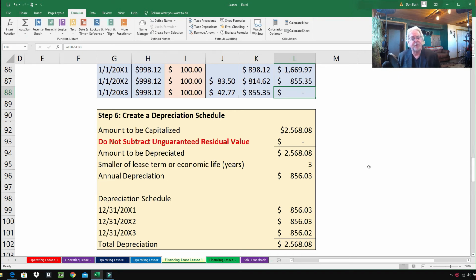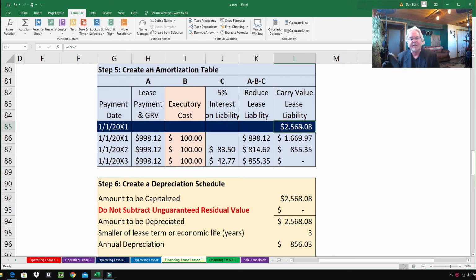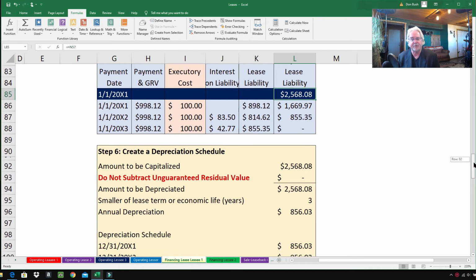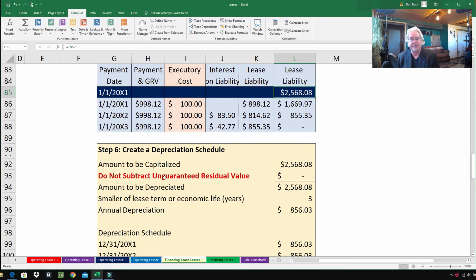So here's what we do. We're going to create a depreciation schedule. So amount to be capitalized, $2,568.08. Where is that number from? Well, it came from all over the place here. Here it is right here, and you could go up and find it probably 2 or 3 other places. Now, do not subtract unguaranteed residual values, so don't subtract that. Amount to be depreciated, $2,568.08.